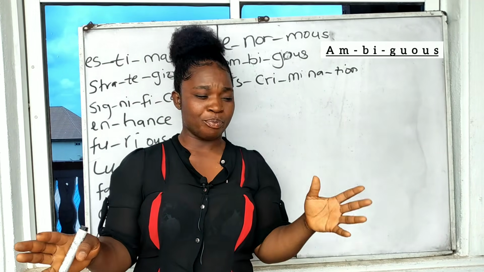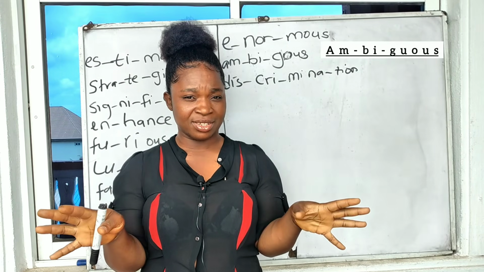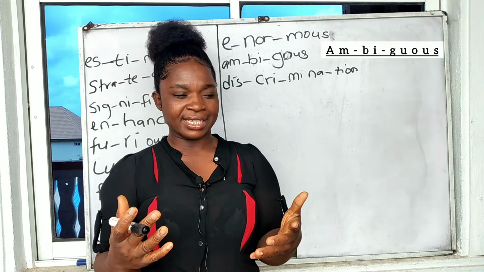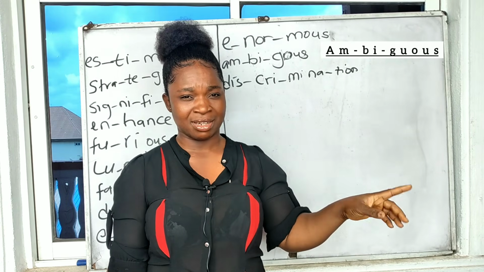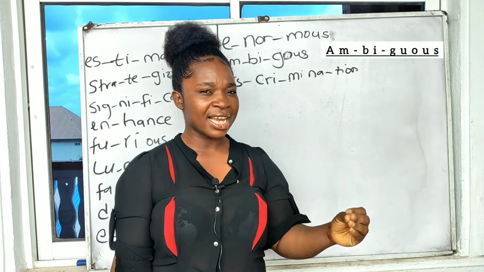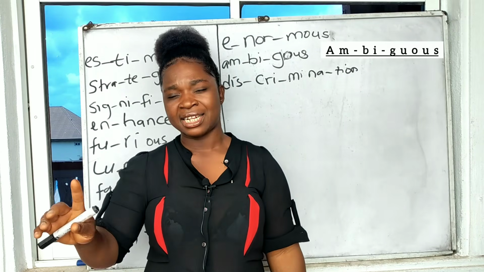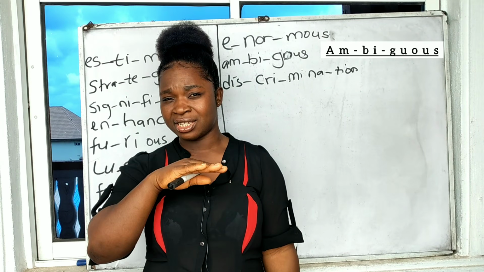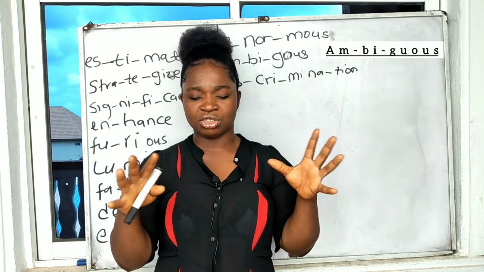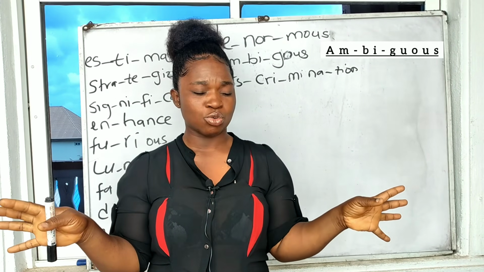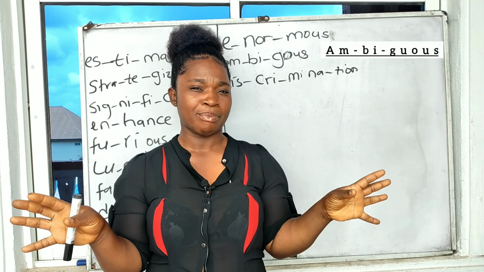this person or preferring this person to this person, you are actually discriminating. Maybe you are in the midst of two persons and you see this person less of a person when you compare to this particular person that is blood related, country related, or any way that particular person is related to you, and this person is not in any way related to you in terms of blood or nation or whatever, so you tend to treat these two people differently. That is what we call discrimination. You are discriminating when you do that particular thing.